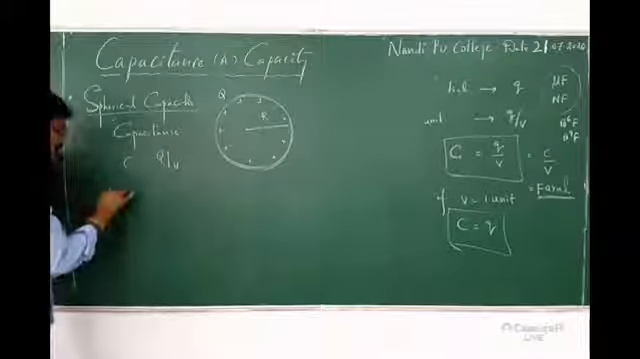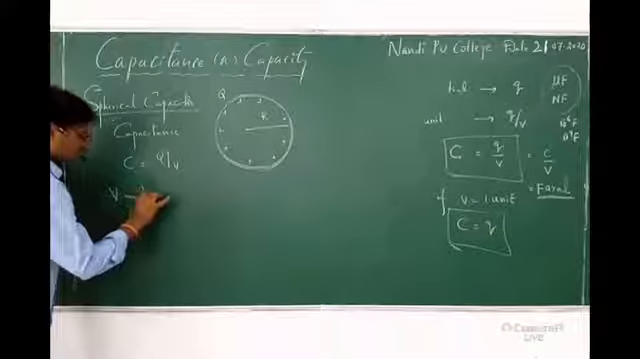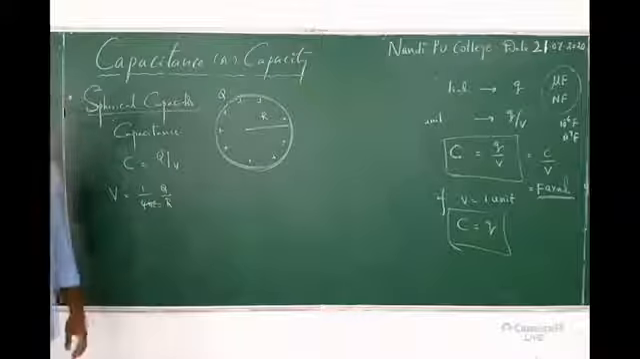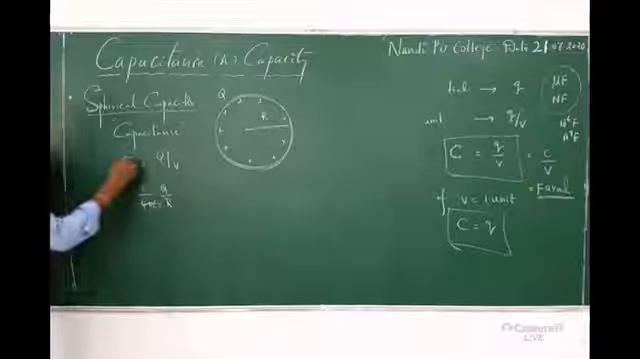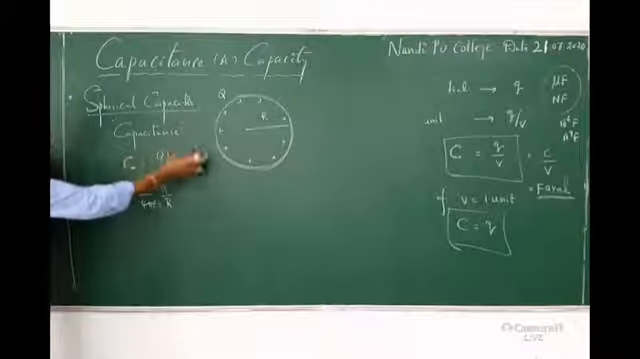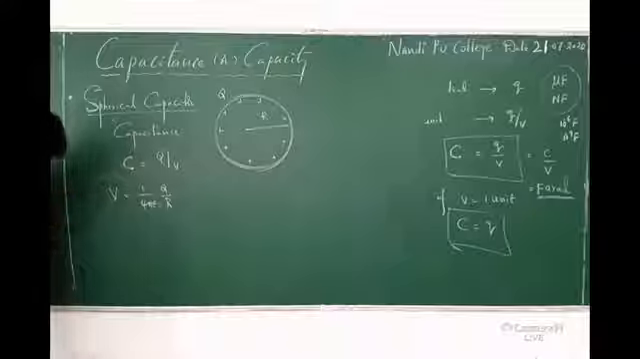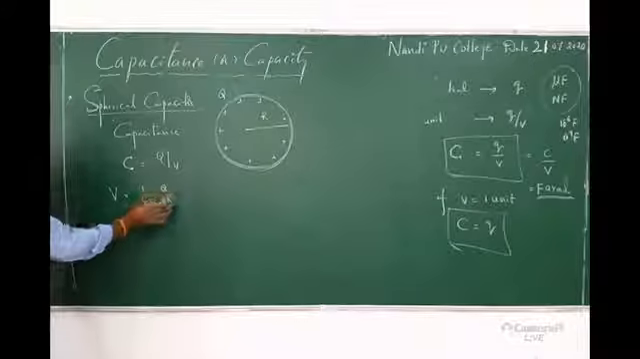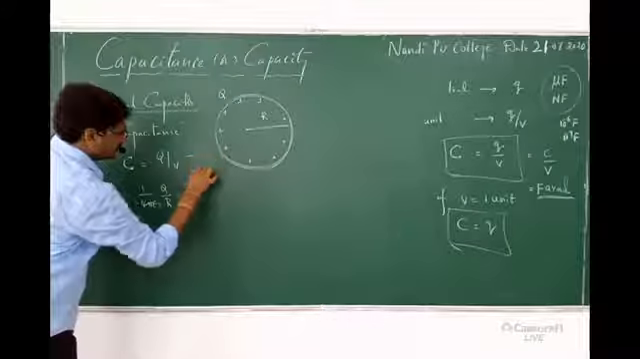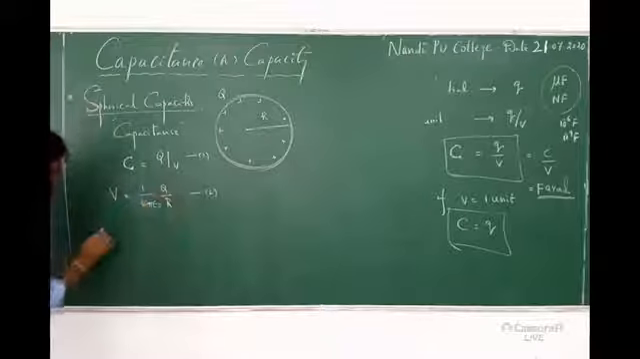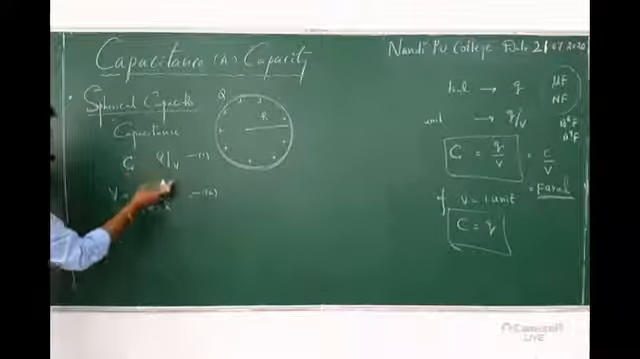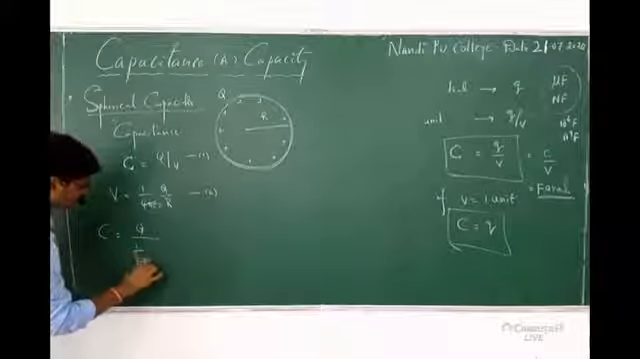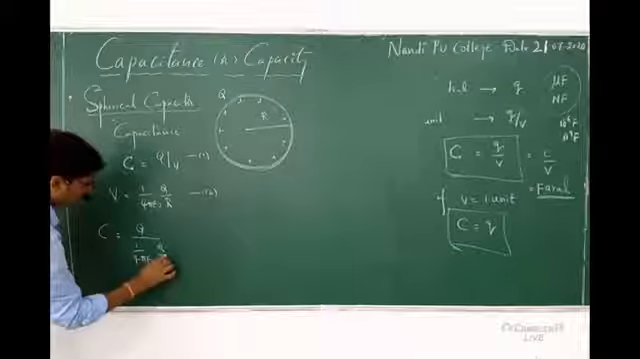Potential. So what is the potential due to a point charge? The basic formula: V is equal to 1 by 4 pi epsilon naught, Q by R. Correct? So this is the formula. Now if I want to find the capacitance of this spherical capacitor, I have to substitute this value. Let this be equation 1 and this equation 2. From equations 1 and 2, C is equal to Q by V, which is Q by 1 by 4 pi epsilon naught Q by R.